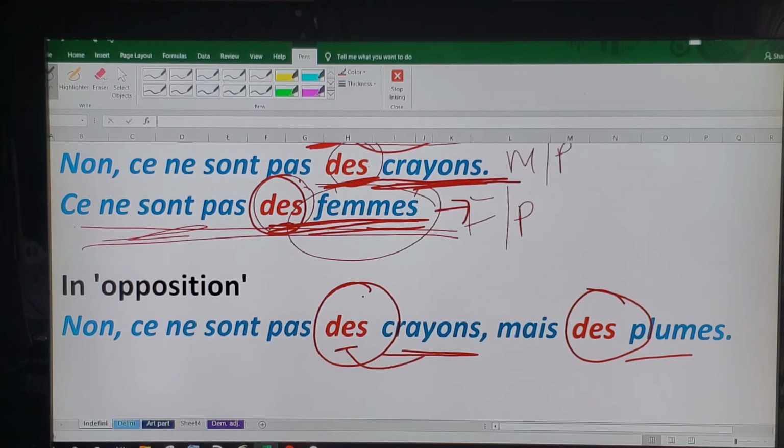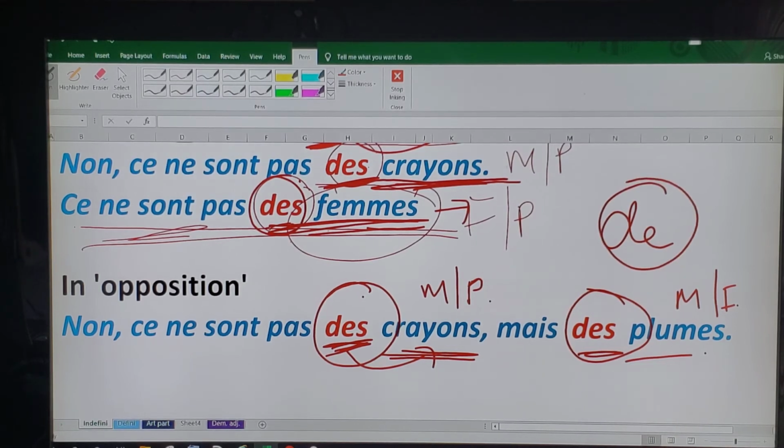It agrees with the number and the gender, right? And since crayon is masculine plural, this is feminine plural, remember the indefinite article still remains they. So we still use they. So the word the is only used when we denote the absence of something. Like I do not have any children, I do not have any book. Then we say the.